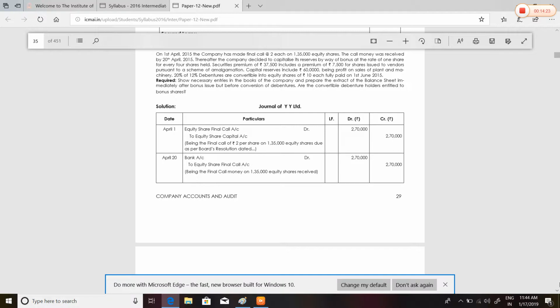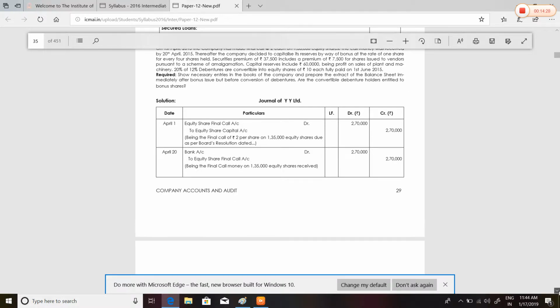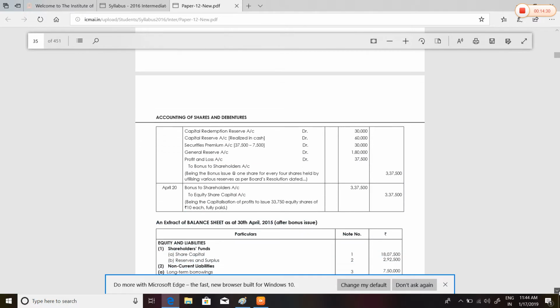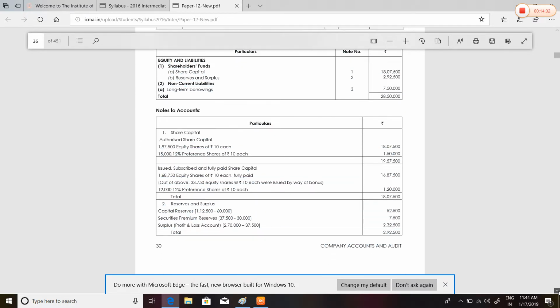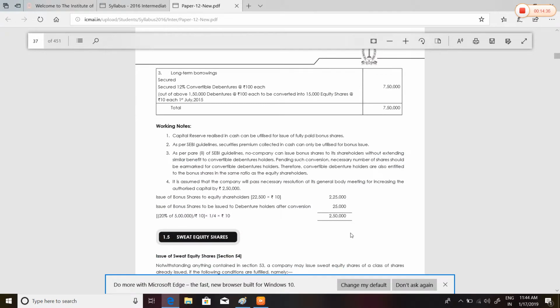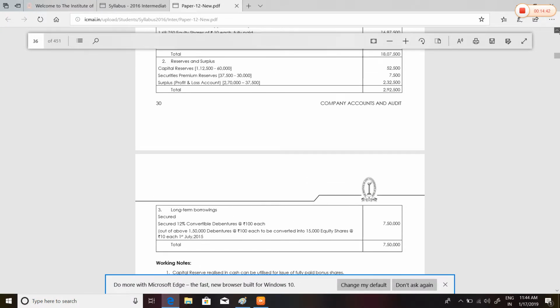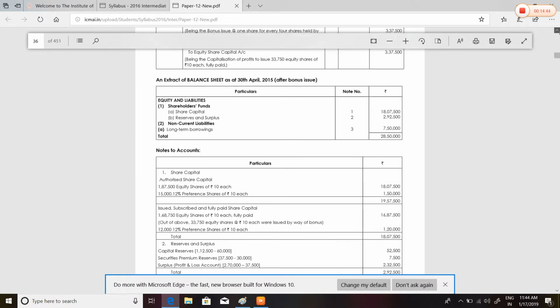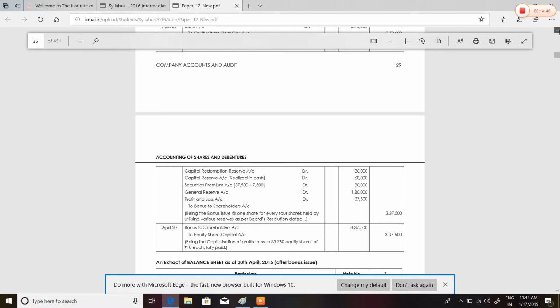Also, are the convertible debenture holders entitled to bonus shares? I'm just showing; it's a very simple, straightforward sum.